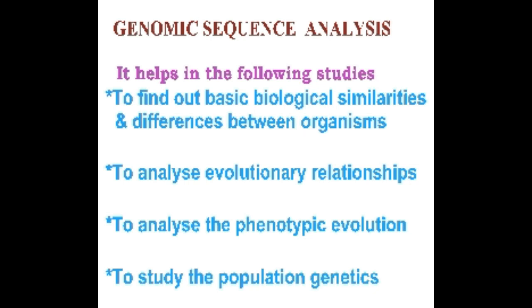The basic biological similarities and differences between organisms, and the evolutionary relationships between organisms, can also be studied by comparative genomics.